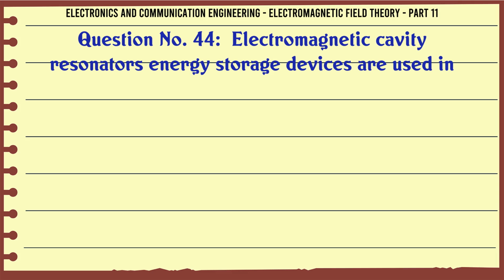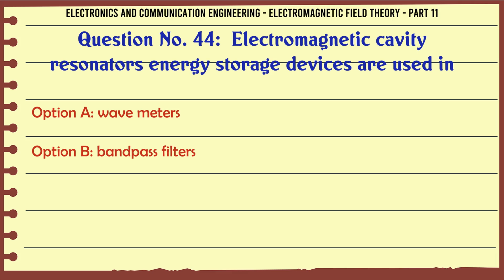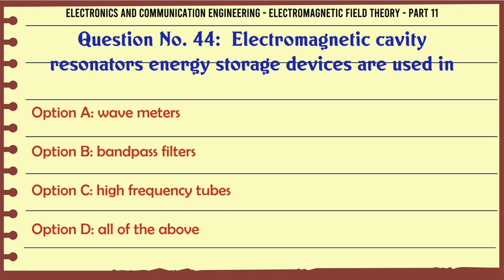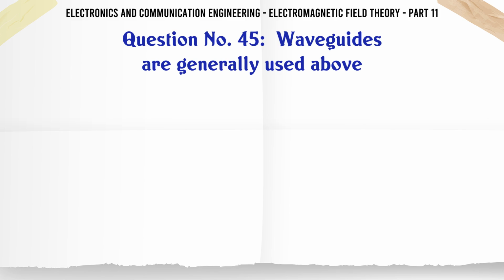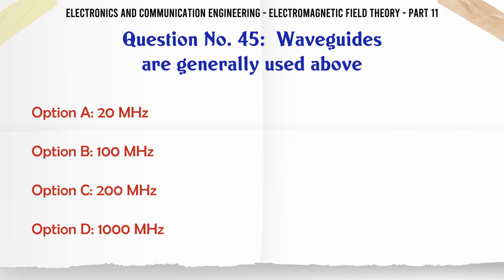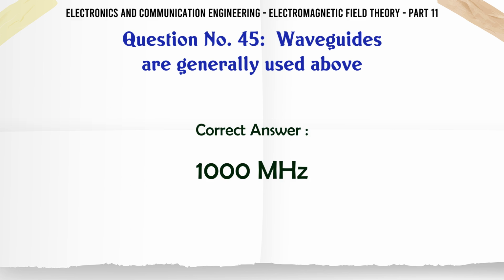Electromagnetic cavity resonators, energy storage devices, are used in A. Wave meters, B. Bandpass filters, C. High frequency tubes, D. All of the above. The correct answer is all of the above. Waveguides are generally used above A. 20 MHz, B. 100 MHz, C. 200 MHz, D. 1000 MHz. The correct answer is 1000 MHz.